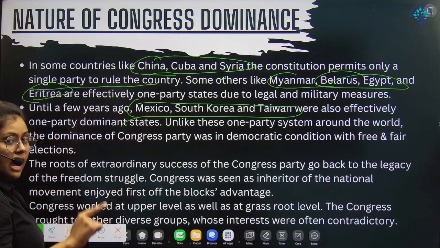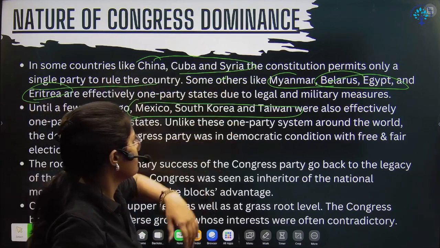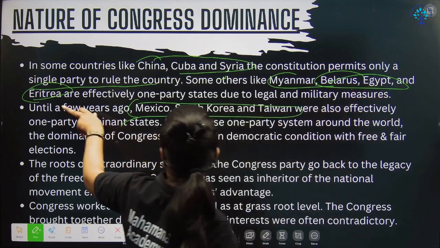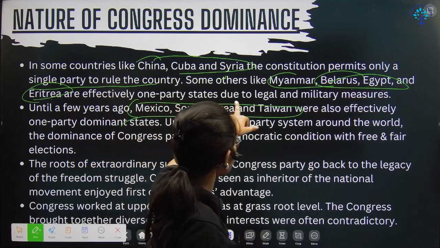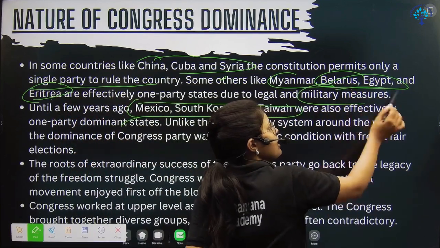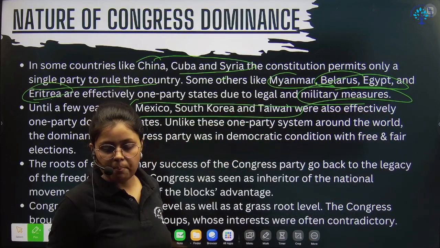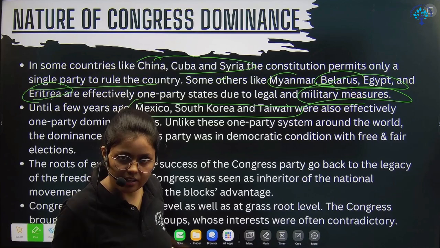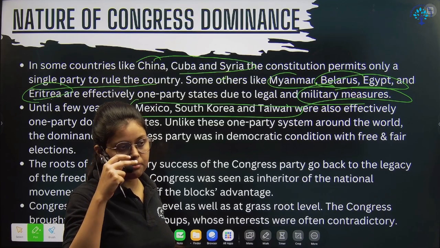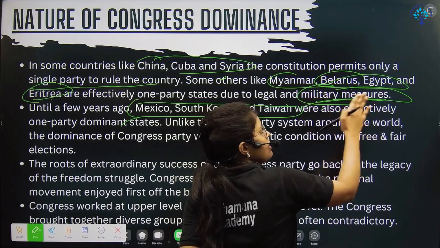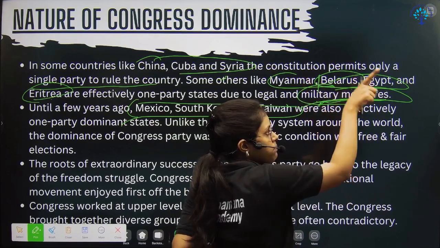They don't allow other parties to run, and that's why there is a one party system. In Myanmar, Belarus, Egypt, Eritrea, there is a one party system due to military measures. It means there is a military rule, right? So they basically prioritize military security over the democratic structure. So in order to have that military structure, they allow only one party.